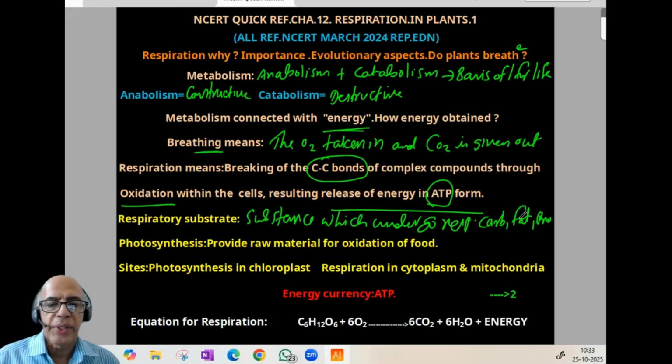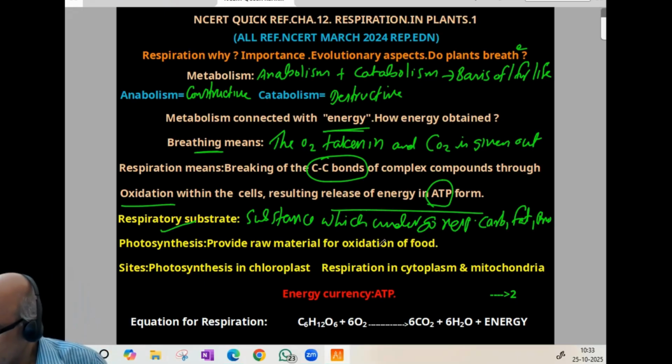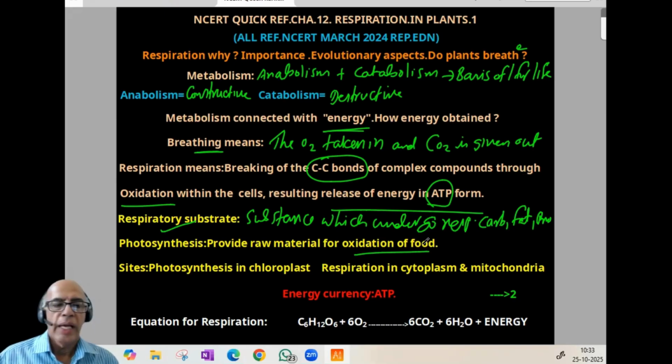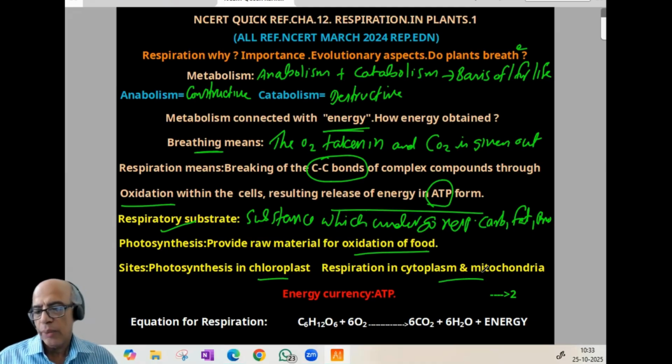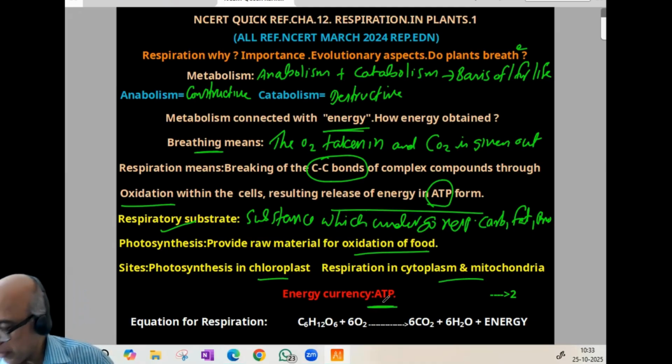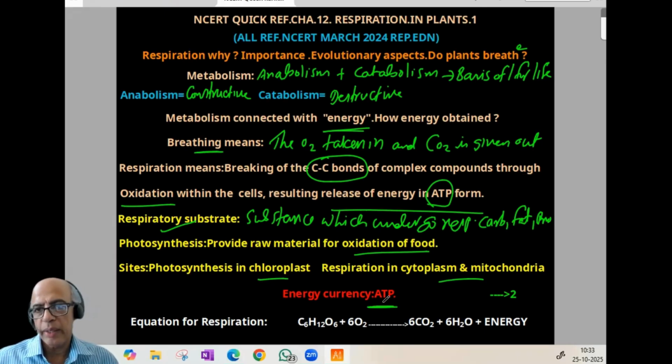Now, what is meant by photosynthesis? Photosynthesis provides raw material for oxidation of food. And sites: photosynthesis takes place in chloroplast, respiration takes place in cytoplasm and mitochondria in eukaryotes, prokaryote as well. Now, energy currency, that is ATP. ATP has got its own advantage that is already published in YouTube. Other aspects we'll be discussing later.